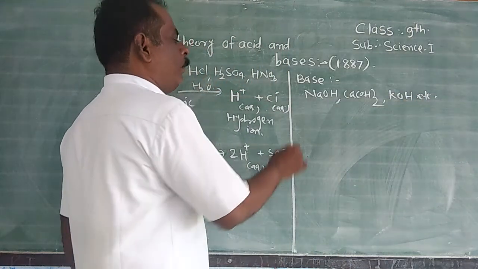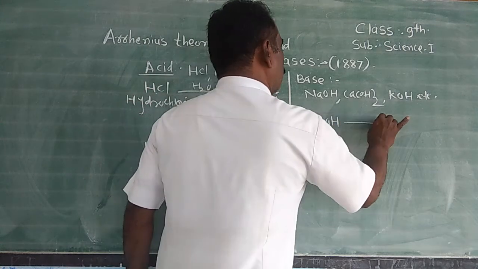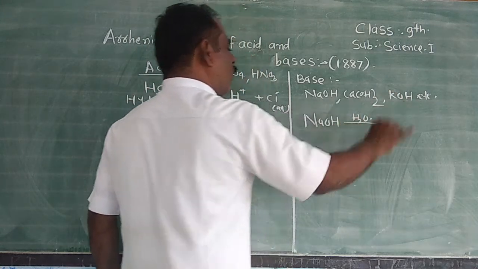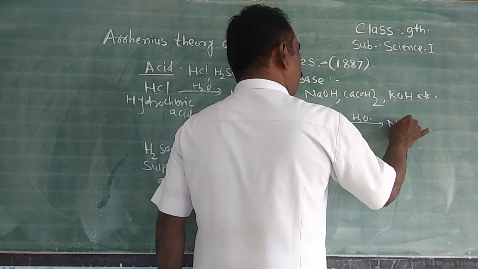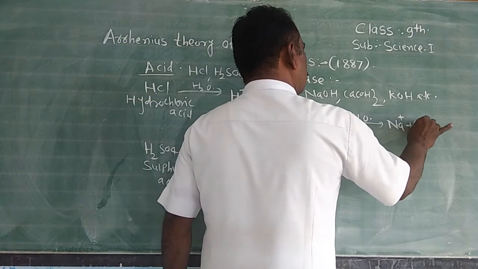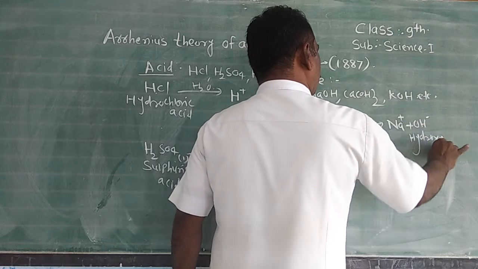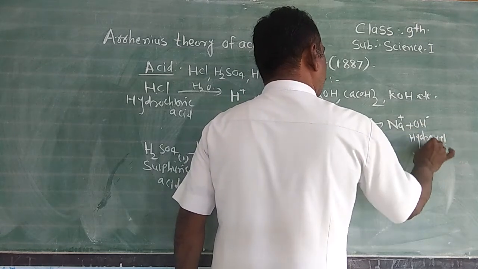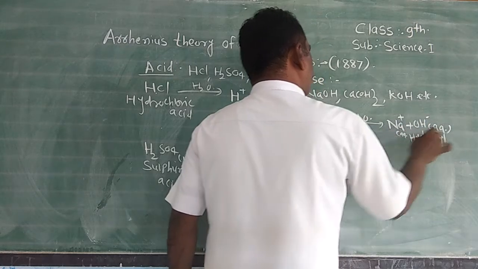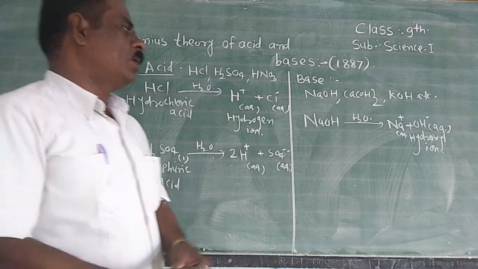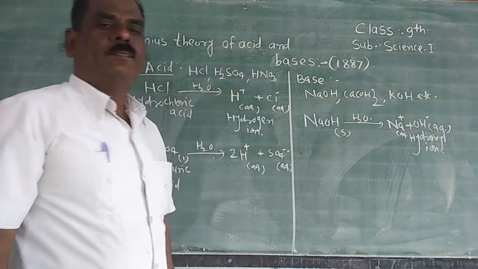Take the first example. NaOH is dissolved in water, then it dissociates into ions in the water and gives the sodium positive ion plus the hydroxyl ion. Therefore, it is a base. Why? Because NaOH dissolved in water gives the hydroxyl ion.